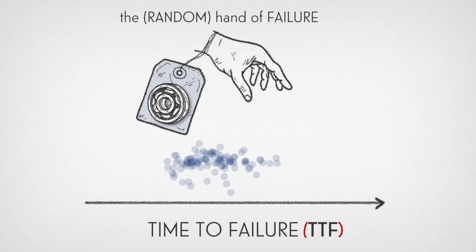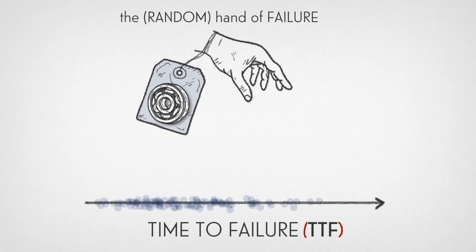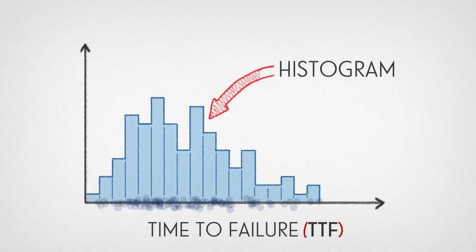Let's say we observe 100 ball bearings failing. We can use a histogram like this to represent the density of their times to failure. In histograms, taller bars correspond to a higher number of observed times to failure at that point in time or usage. The histogram for 100 bearing times to failure is quite rough and jagged.